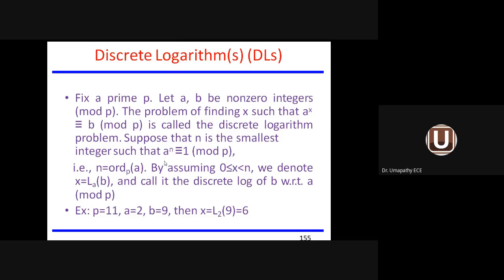It is given by a power n is equivalent to 1 mod p, but we have to calculate a power x equal to b mod p, where a and b are integer values. Sorry, p is the prime number, and a and b are the integer values. So we have to find a power x equal to b mod p. In such a case, it is called the discrete logarithm of the given prime number.